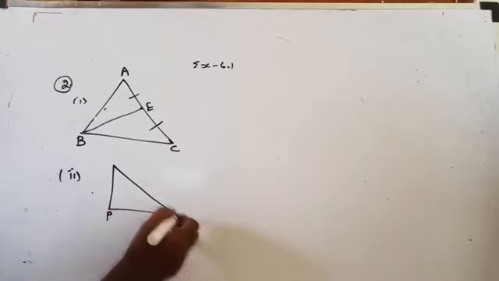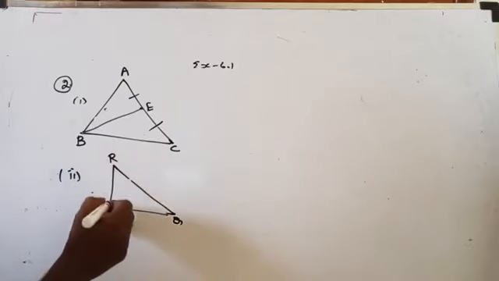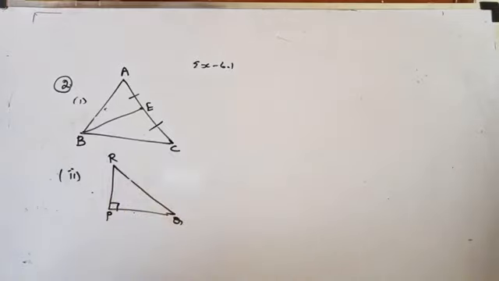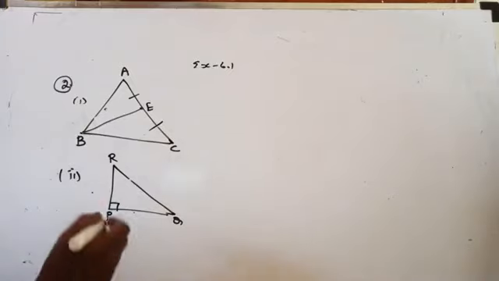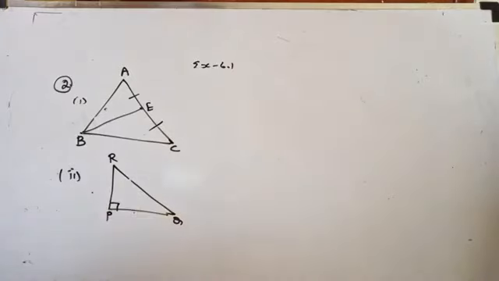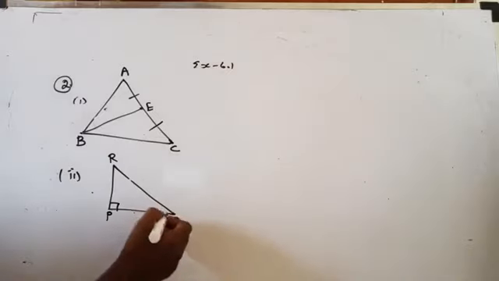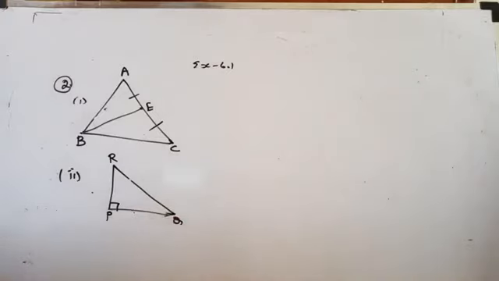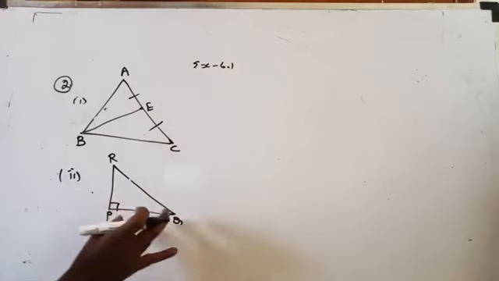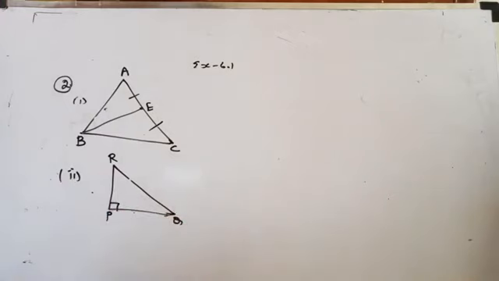So PQ is an altitude and PR is an altitude. When you are finding the area of the triangle, half into base into height, either you can take PQ as the base or PR as the base. In a right angle triangle we have two altitudes.